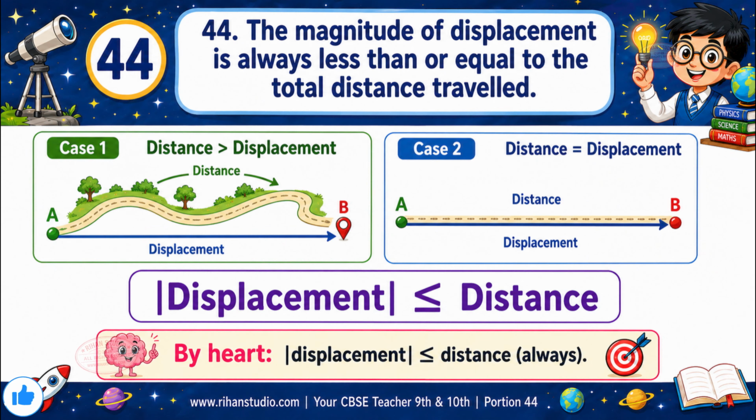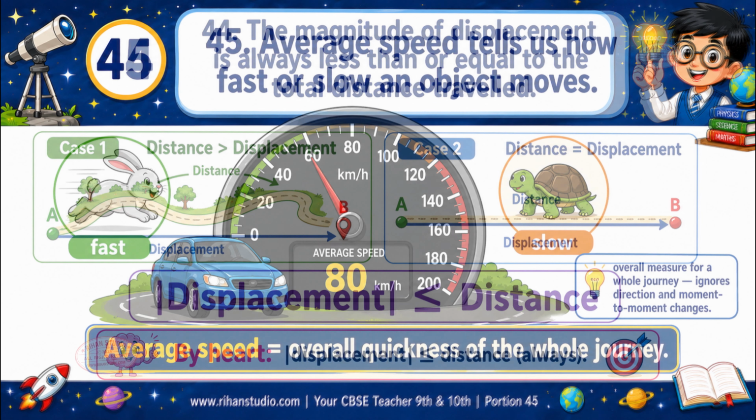The magnitude of displacement is always less than or equal to the total distance traveled. A golden rule: displacement can never be bigger than distance. At most, they are equal, when the motion is straight with no turning. Otherwise, displacement is smaller. By heart, the magnitude of displacement is less than or equal to distance always.